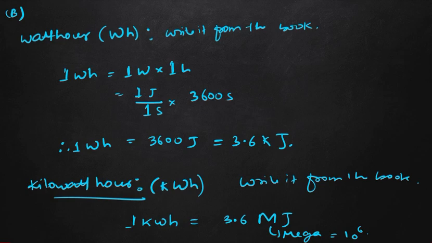Fine. So in the third section we have the units of energy for moving electrons. For moving electrons, our unit is the electron volt, or you can say eV, small e, capital V. So what is electron volt? It is defined as the electrical work done when an electron moves through an electric field.